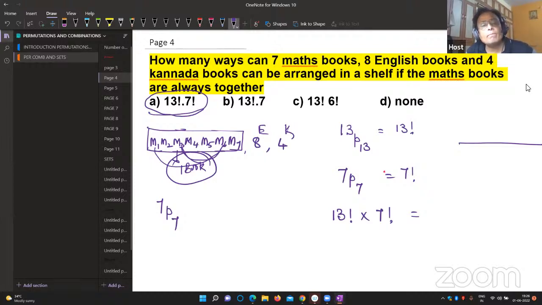Here the package of all 7 books is considered as one book. That is, first work is done by 13P13, that is 13 factorial.